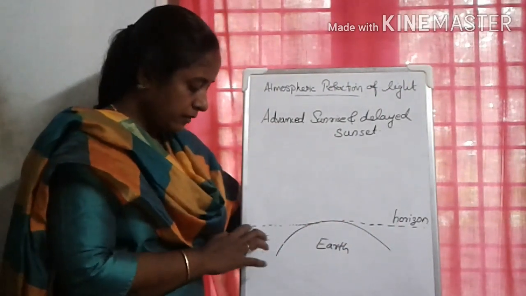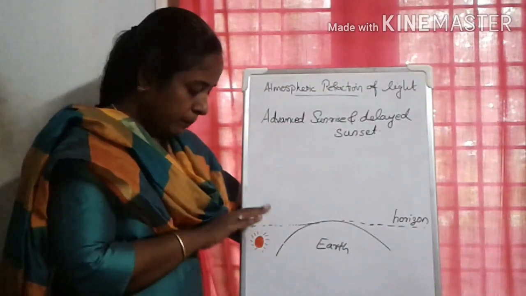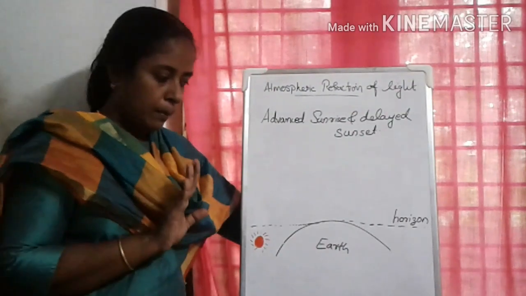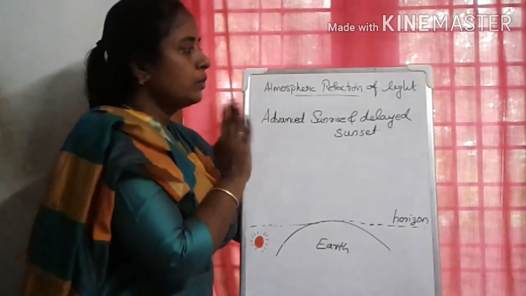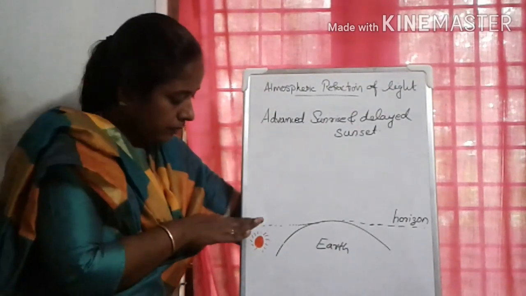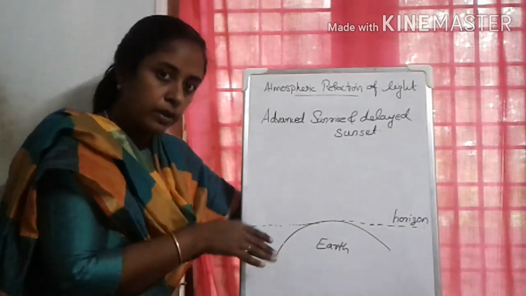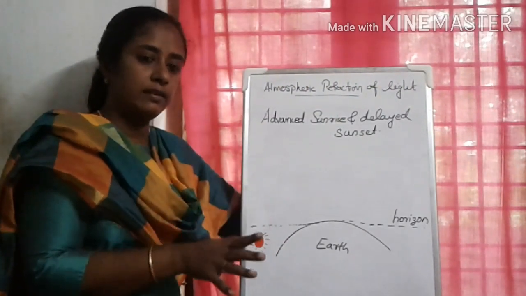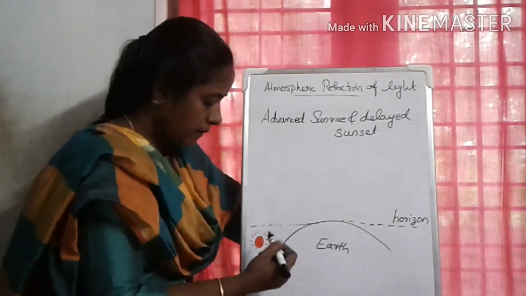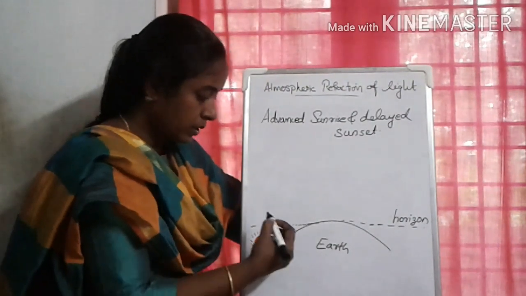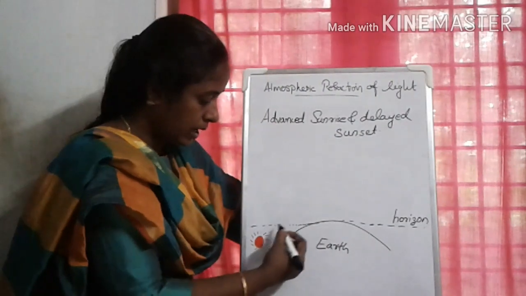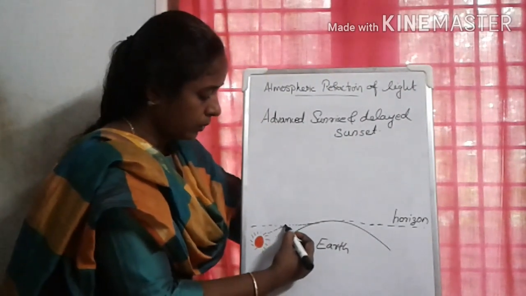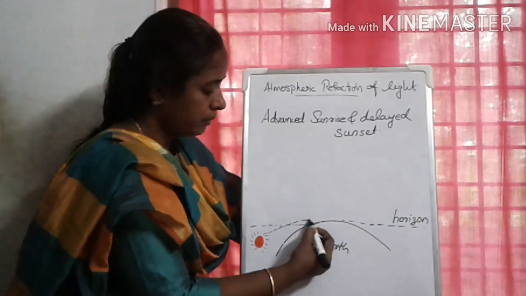So before sunrise, the sun will be below the horizon. At that time actually we can't see the sun. But due to atmospheric refraction, even if the sun is below the horizon, we can see it 2 minutes before the actual sunrise. That means when the sunlight travels through the different layers of the atmosphere, it will undergo refraction, it will bend.